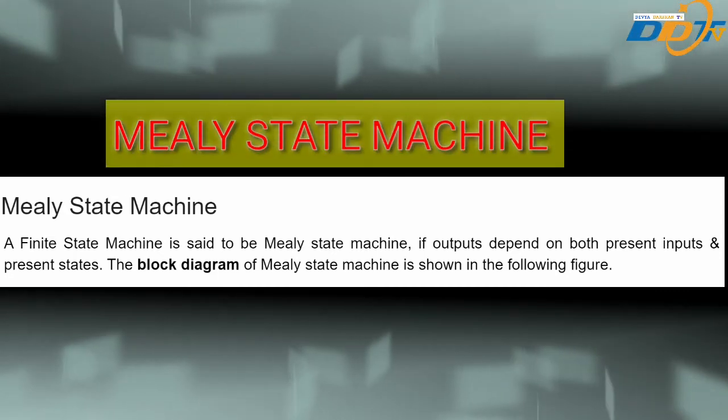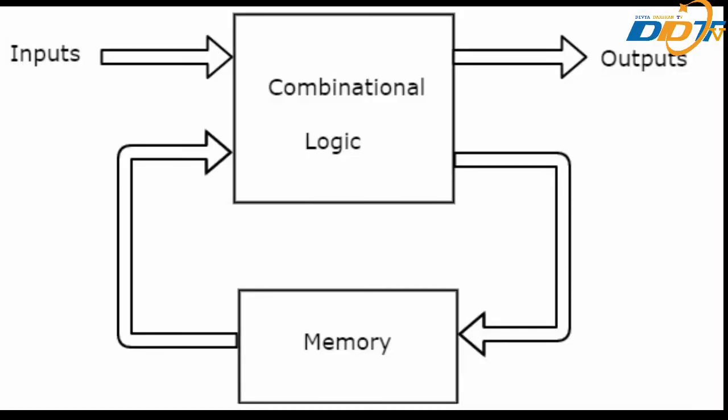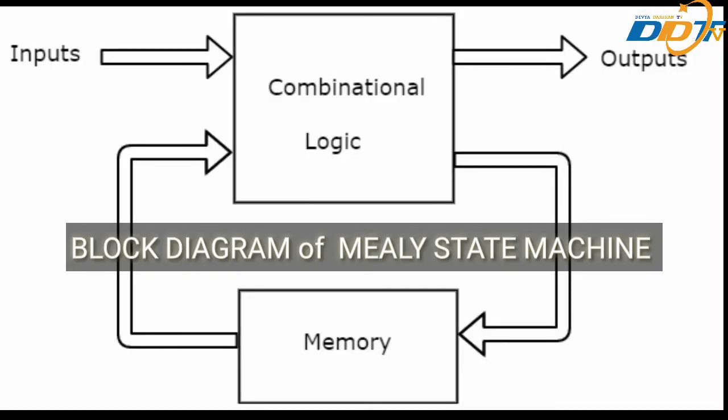Mealy state machine. A finite state machine is said to be a Mealy state machine if outputs depend on both present input and present state. The block diagram of the Mealy state machine is shown in the figure. As shown in the figure, there are two parts present in a Mealy state machine: combinational logic and memory.